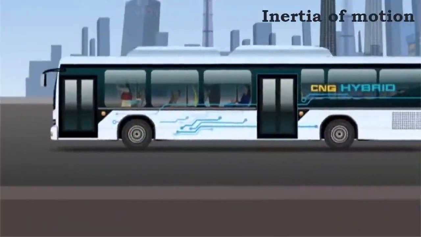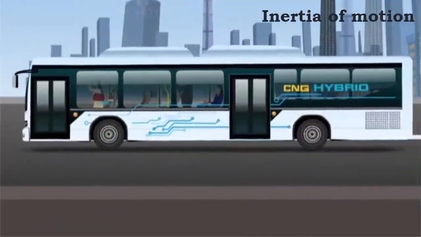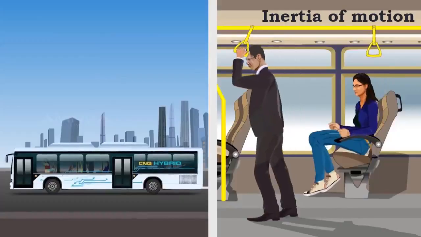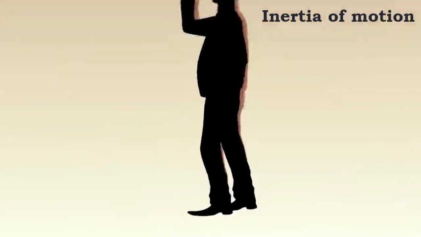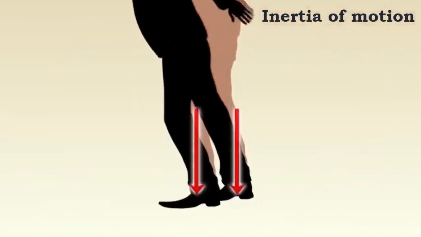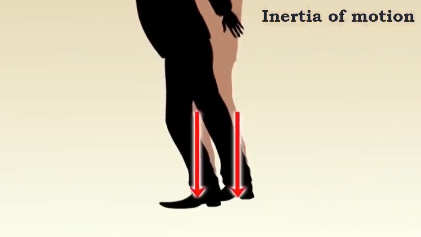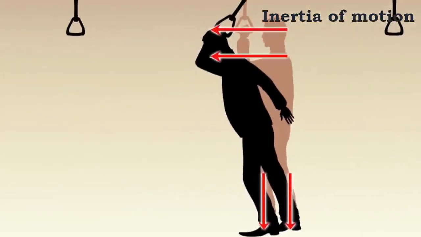When a moving bus stops suddenly, a passenger standing inside the bus tends to fall forward. This is because the lower part of the leg comes to rest with the bus, while the upper part tends to continue its motion due to inertia of motion. The resistance of the body to change its state of motion is called inertia of motion.